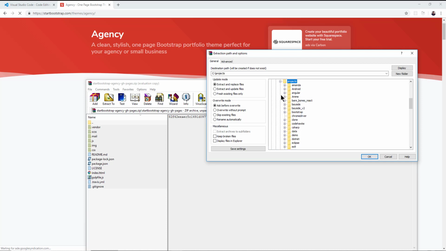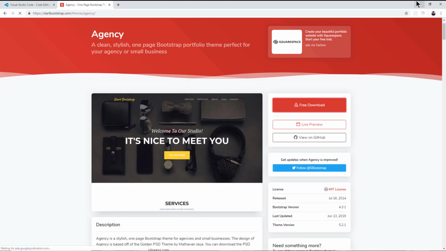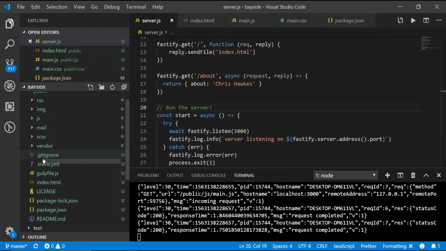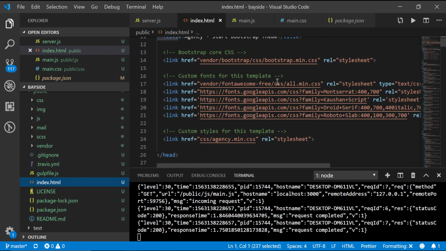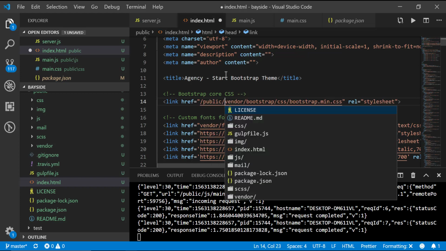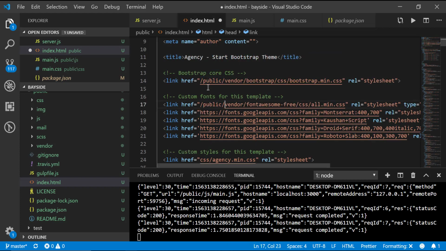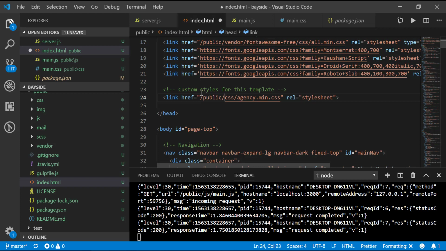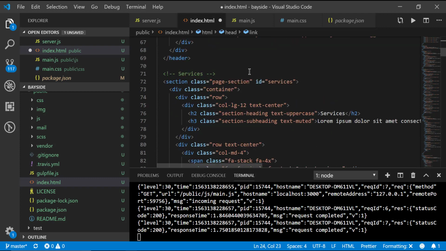But what we need to do is extract this to our project, Bayside V2 Bayside. We want it to go into the public folder. So just do that, and then you're going to say yes to all, so it overwrites. And now we need to go into the index.html because this is what's going to be returned. If you look, we now have this vendor folder and all this other stuff. So any sort of local reference that's being made here, we need to put public on there, so that the request can go through. We need that anywhere local requests are being made, like here's CSS. It's all pretty obvious, I think.